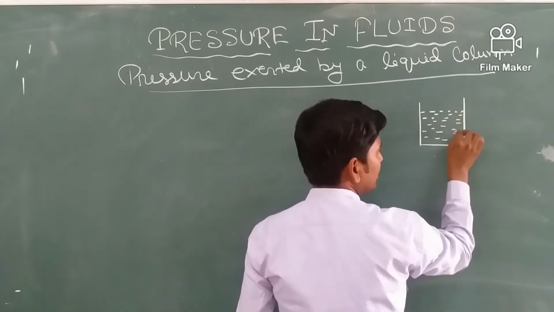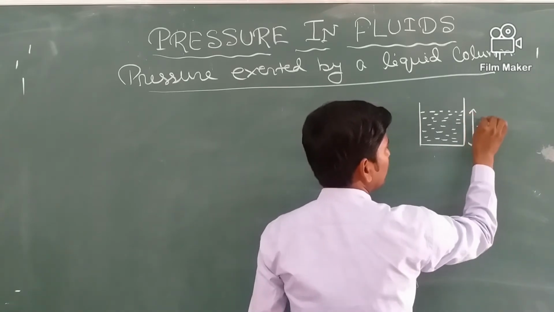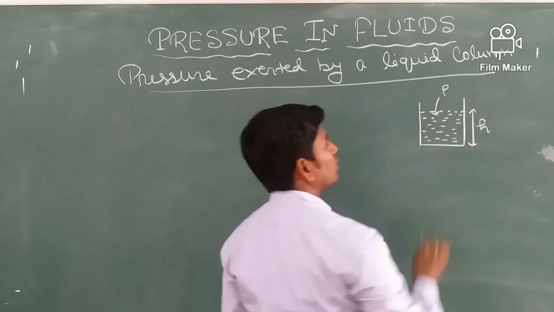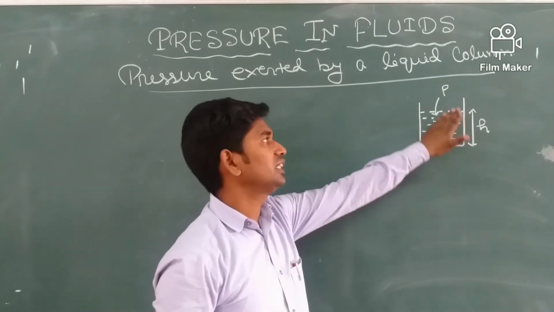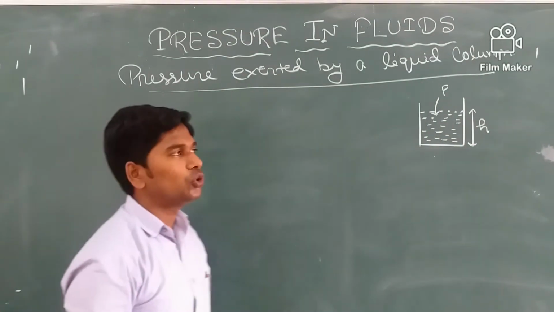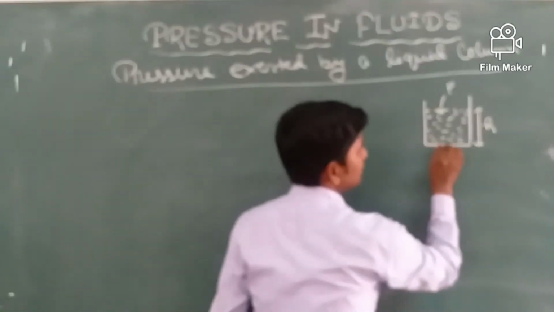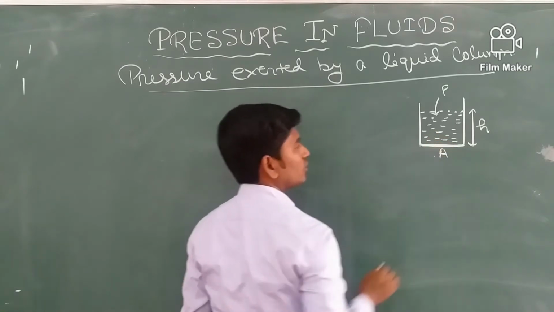Let this liquid height is h and the density of the liquid is rho. Let us consider the height of the liquid is h and density of the liquid is rho. And let us consider the area of the base is A.